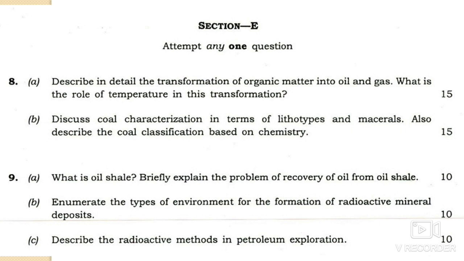And 8b, that is: discuss the coal characteristics in terms of lithotypes and macerals. So in the 2019 paper the question was there, and in the 2018 paper the question is again here. Okay, so we have talked about the microlithotypes of coal, and the proximate and ultimate analysis of coal. These are two very important topics of coal petrology, and you will get questions from there. So the same is given here: the coal characteristics in terms of lithotypes and macerals, and you have to also describe the coal classification based on its chemistry.